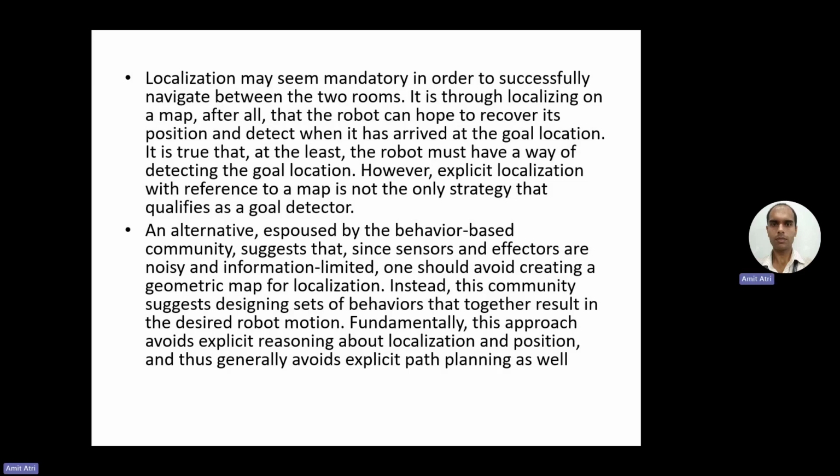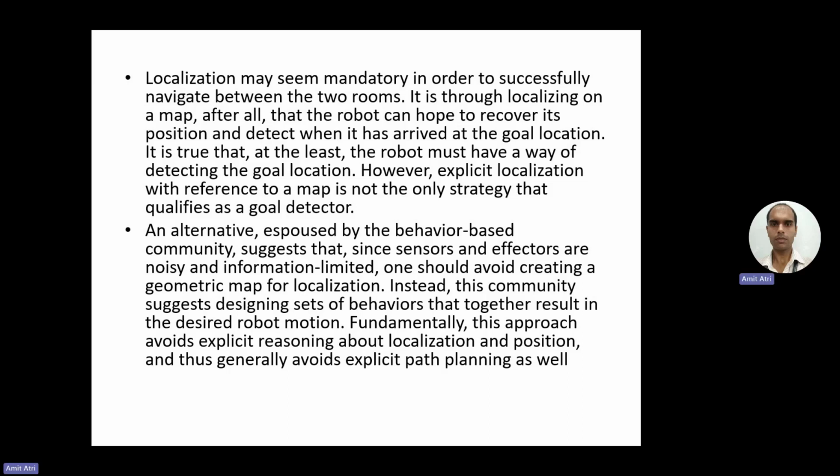Instead, this community suggests designing a set of behaviors that together result in the desired robot motion. Fundamentally, this approach avoids explicit reasoning about localization and position, and thus generally avoids explicit path planning as well. This is simpler compared with map building. In the map-based method, the robot has to develop a map and then follow the map.